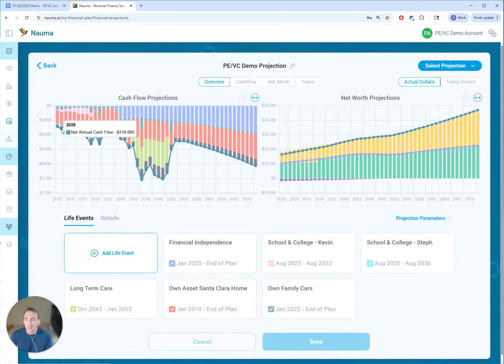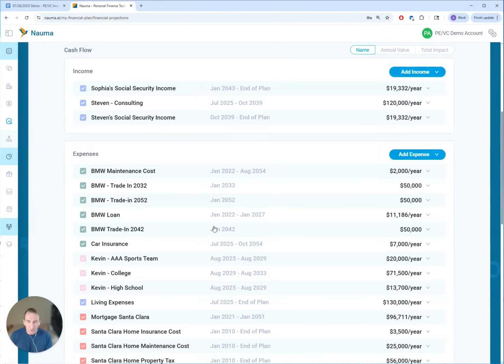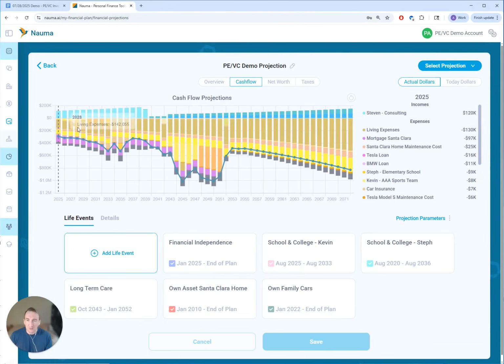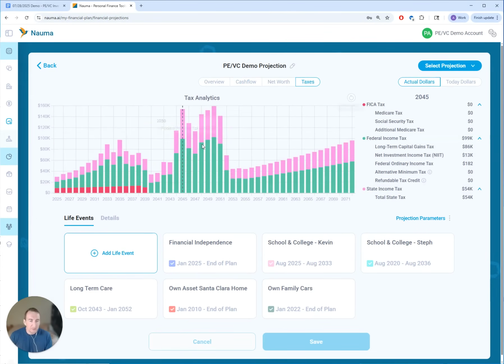As you can see, their net annual cash flow is always negative. It fluctuates over time because they have different financial goals. So this is the starting point for the family, and we just started to work on this financial projection. So you can see their cash flow in every year, taxes, and so on.